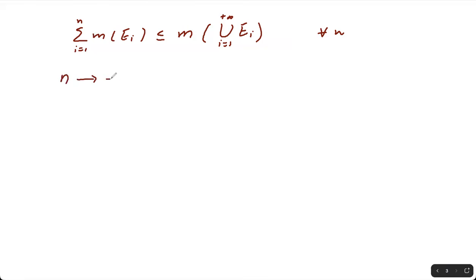Okay, so we have summation i from 1 to n m of ei is less than equal to m of union from 1 to plus infinity ei's for all n. अब ये जो आपकी right hand side है, this is independent from n because this happens for all n. और यहाँ पे ये है कि because it is independent of n, so when you take n approaches to plus infinity, n approaches to plus infinity का मतलब क्या होगा कि जो आपका ये finite sum है from n m of ei's, this will approach the infinite sum, so that is from i equal to 1 to plus infinity.